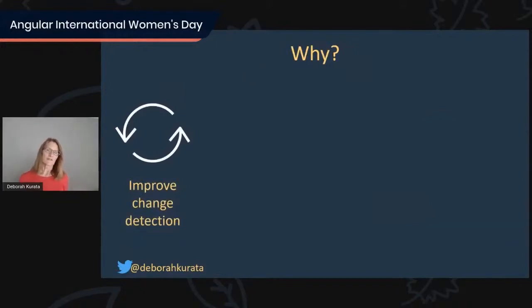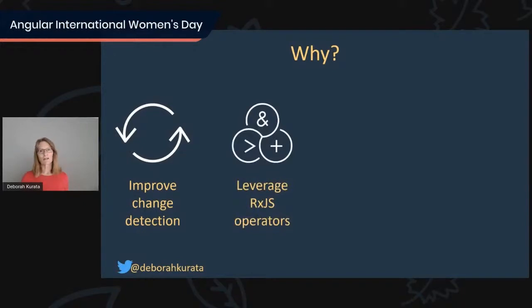One thing that gives us is improved change detection. When we're binding in the template using an async pipe, we can use the on-push change detection, which more clearly defines when to do change detection instead of the default change detection, which might occur too often. So it can improve your performance by doing change detection only really when it needs to. Another reason is we can leverage the RxJS operators. There are well over 100 RxJS operators that we can leverage. So by declaring these streams, we can actually leverage those.